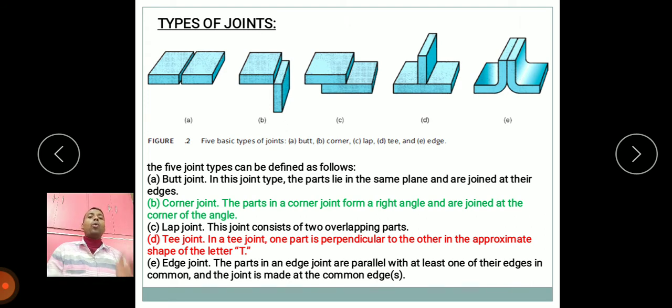T joint: in a T joint, one part is perpendicular to the other, approximately the shape of the letter T. Edge joint: the parts in an edge joint are parallel with at least one of their edges in common, and the joint is made at the common edges. These are the five types of joints.